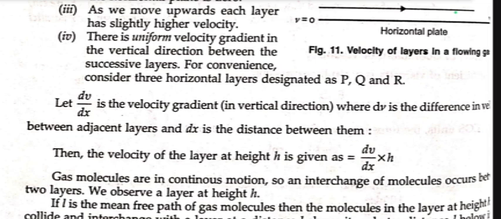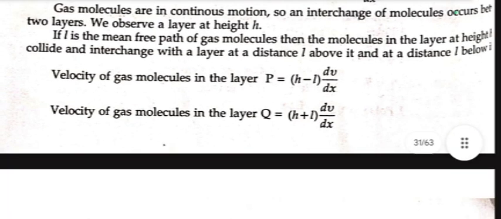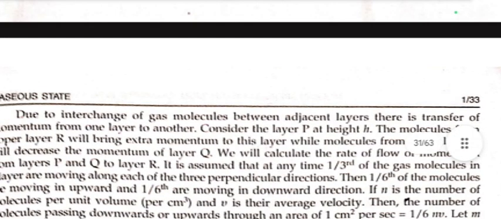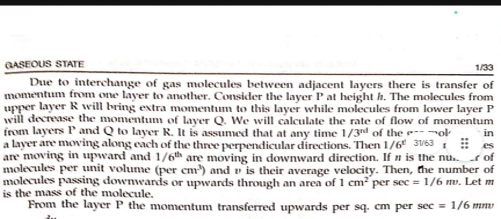Gas molecules are in continuous motion, so an interchange of molecules occurs between two layers. If you observe a layer at height h, and L is the mean free path of gas molecules, then the molecules in the layer at height h collide and interchange with the layer at a distance L above it and a distance L below it. Velocity of gas molecules in the layer P equals (h - L) dV/dx. Velocity of gas molecules in the layer Q equals (h + L) dV/dx. Due to interchange of gas molecules between adjacent layers, there is transfer of momentum from one layer to another.